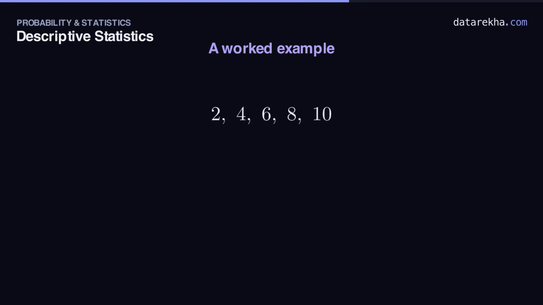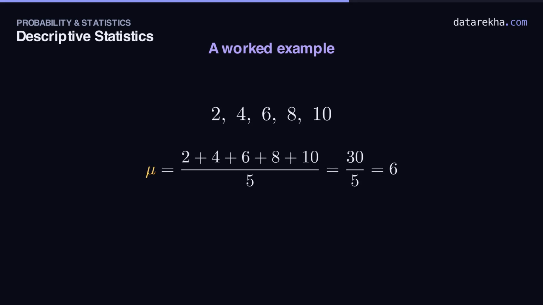Let's compute a standard deviation start to finish, on the dataset we just met: 2, 4, 6, 8, 10. 5 values, so n is 5. Step 1. The mean. The sum is 30, over 5 gives mu equals 6.